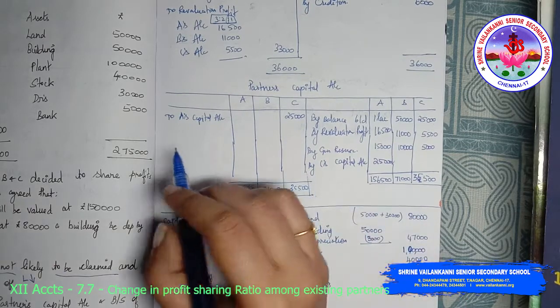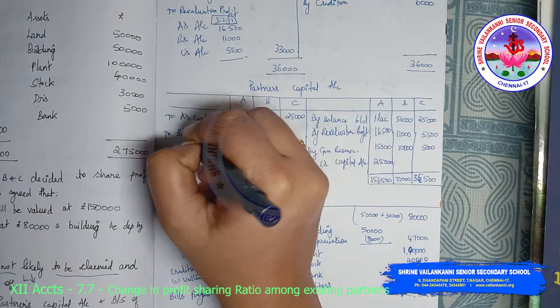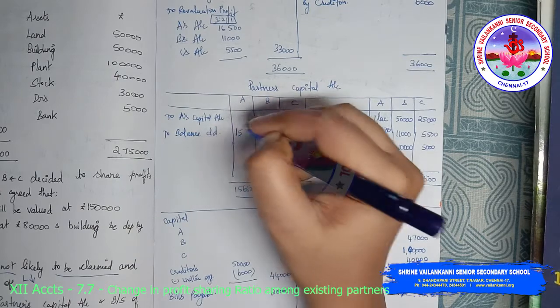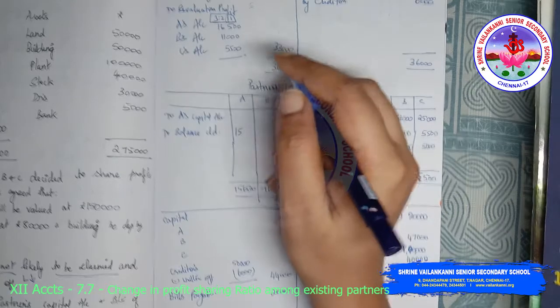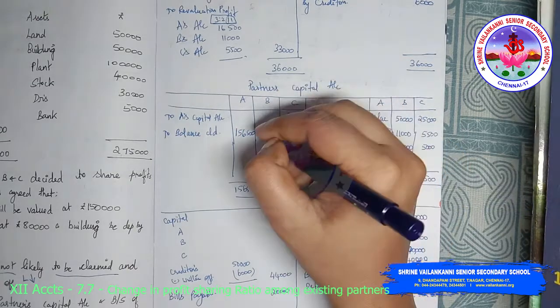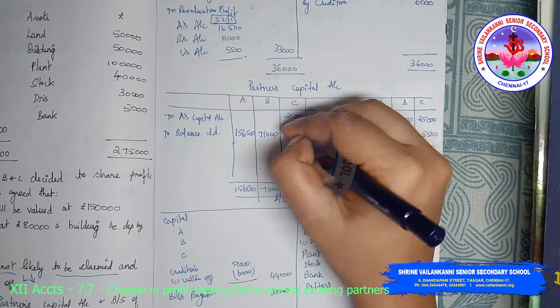Then to balance carry down 1,56,500, 71,000. Here it will be 10,500.